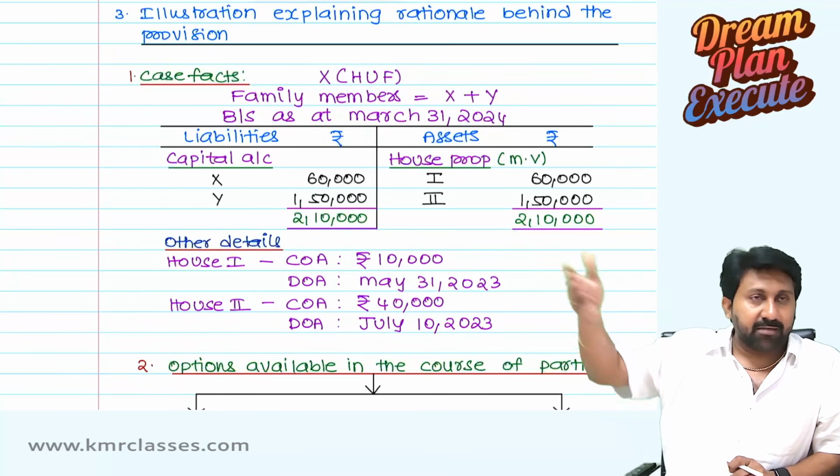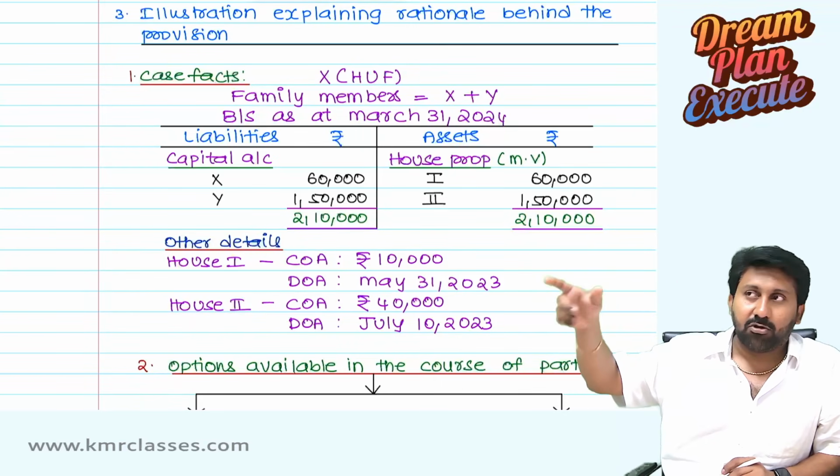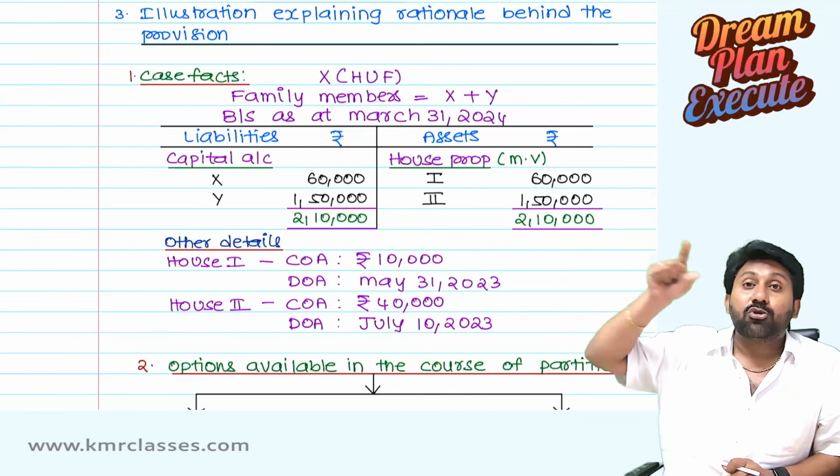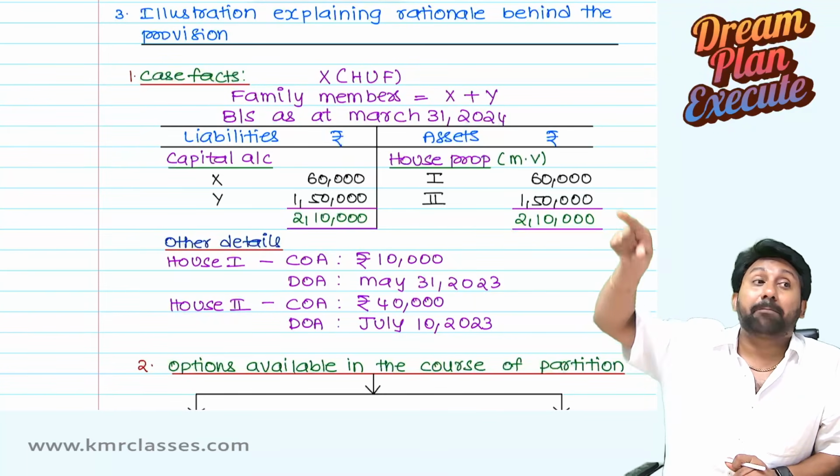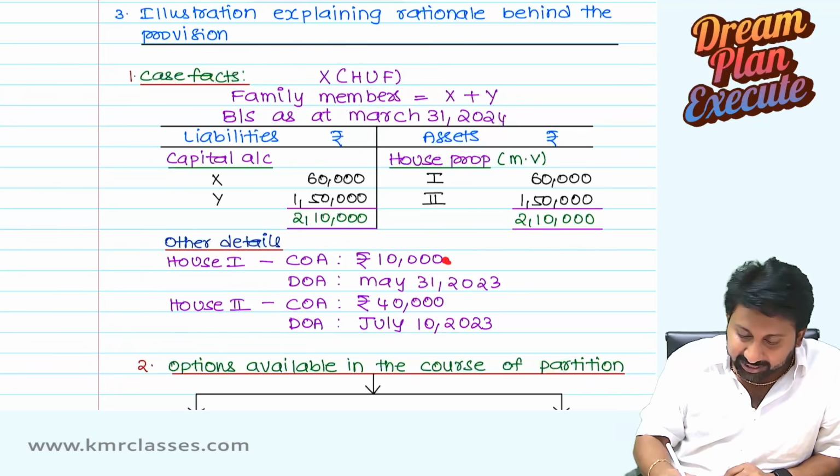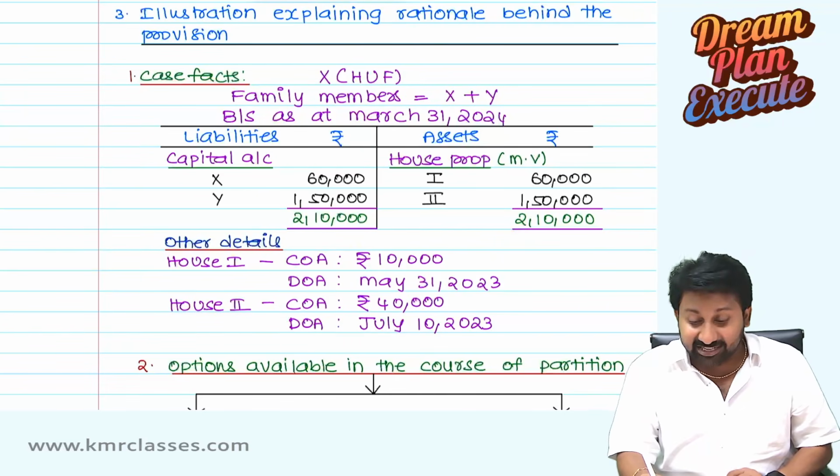transfer after some time. At that time, there will be one market value. At that value, he will sell. You should take cost to the previous owner. Therefore, you should take 10,000, not the 60,000.